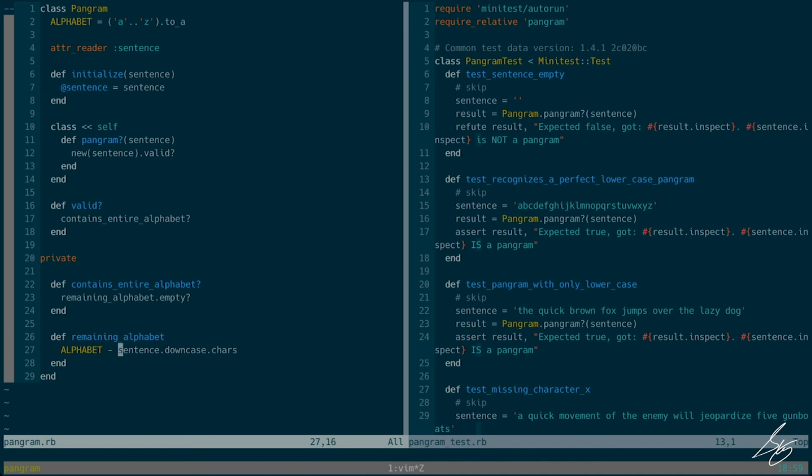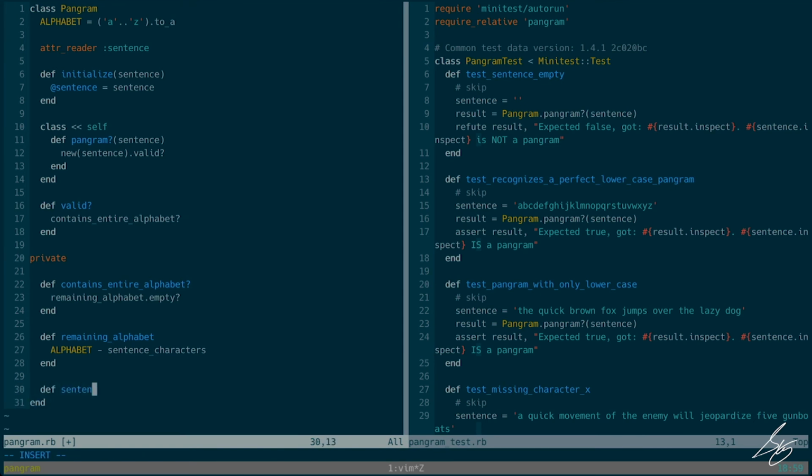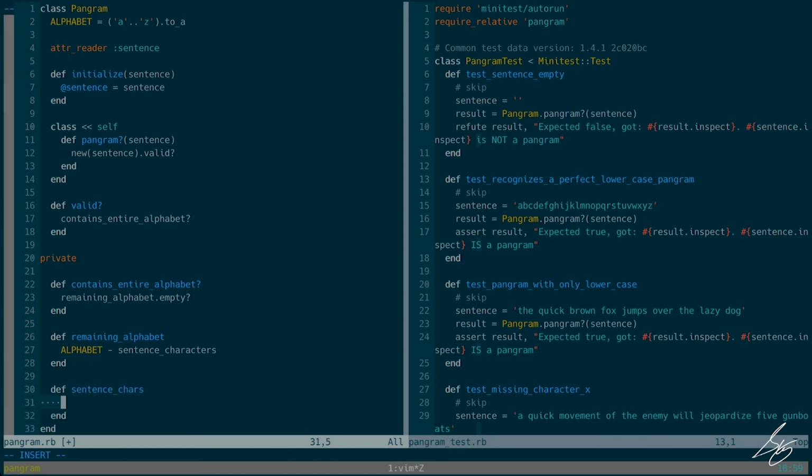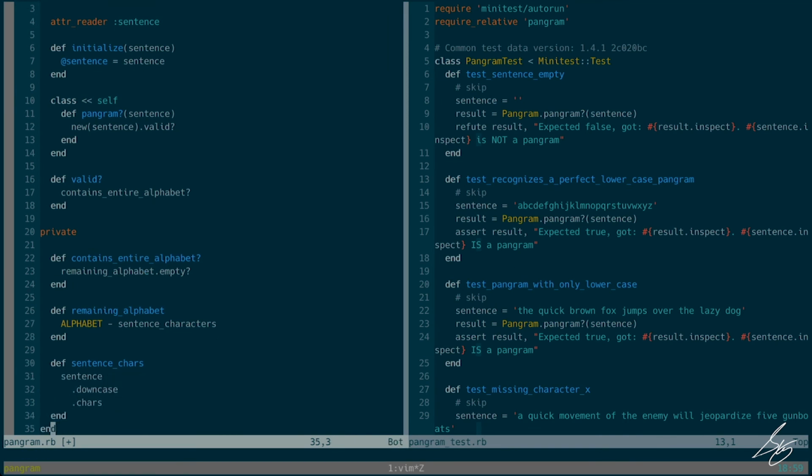And I want to do the same thing on this side here. Sentence downcase chars. I'm going to call that the sentence characters. And I generally like to split these things onto multiple lines so it's clear that I'm taking my sentence, downcasing it, and getting the chars.